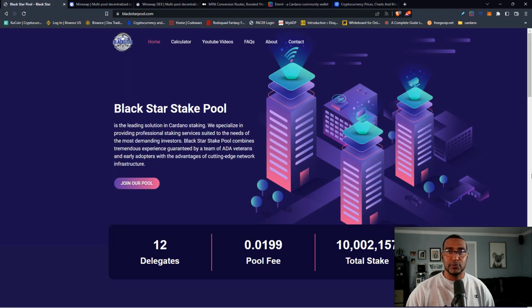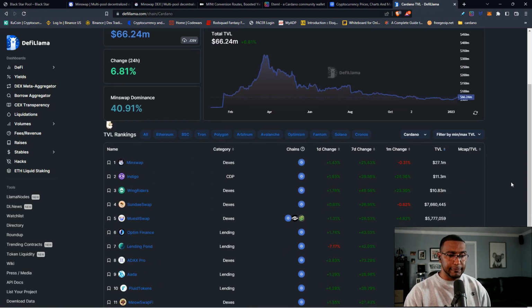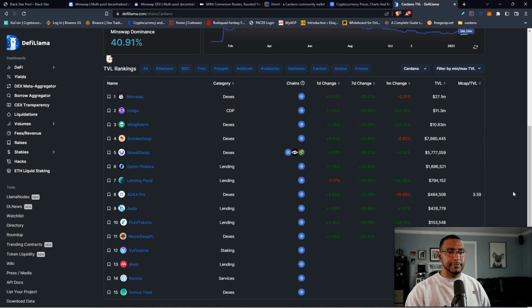So we talked about MinSwap. MinSwap is premier DEX on Cardano. And just for reassurances, let's take a look at DeFi Llama real quick. So DeFi Llama is now saying that Cardano's total value locked is about $66 million in DeFi platforms. MinSwap, as I said, is the #1 DEX. Then is the Indigo project, and Wing Riders, and then SundaeSwap. Got MuesliSwap, Optim Finance. A couple projects are starting to come live, but we need this list to get a lot bigger, a lot bigger.